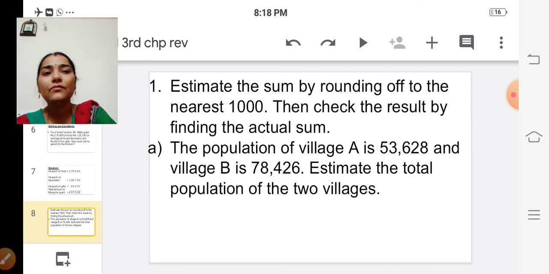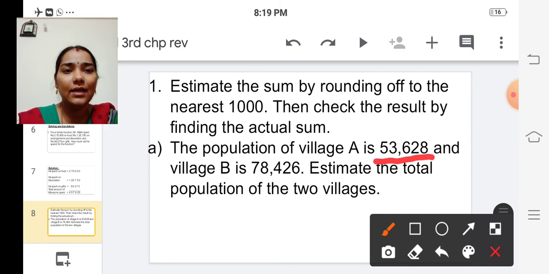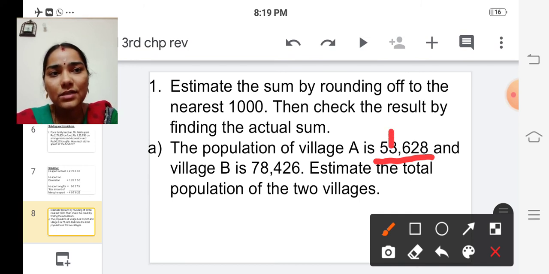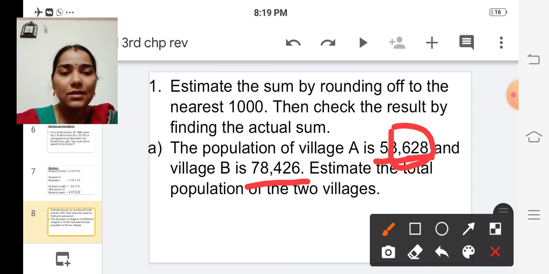Okay, so see the first number, what is the population in village A? It is 53,628, isn't it? So we have to round off this thousands place. So it is above 500, so it will be 54,000. Okay. And see the next number, the population in village B. It is 78,426, isn't it?